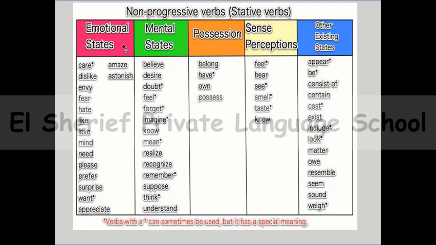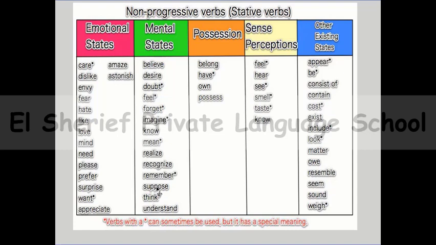Remember that we have some emotional verbs like care, dislike, hate, like, love, mind. All of these verbs are emotional. So remember that a lot of emotional verbs are stative verbs. And we have mental verbs like believe, feel, imagine, know, understand, think.